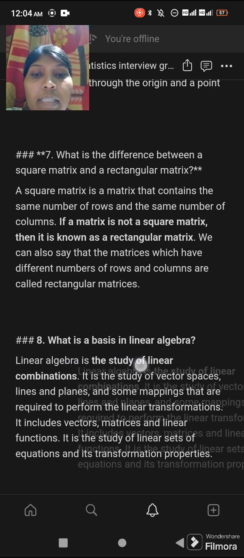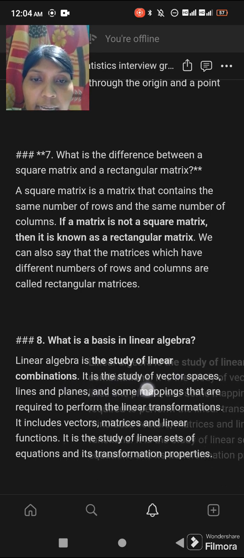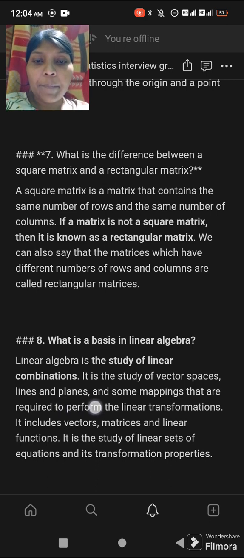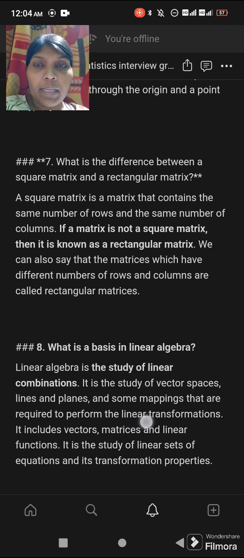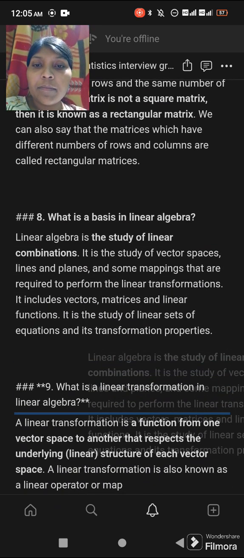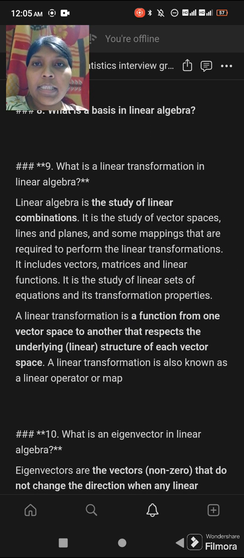What is the basis in linear algebra? Linear algebra is the study of linear combinations. It is the study of vector spaces, lines and planes and some mappings that are required to perform linear transformations. It includes vectors, matrices and linear functions. It is the study of linear sets of equations and their transformation properties.